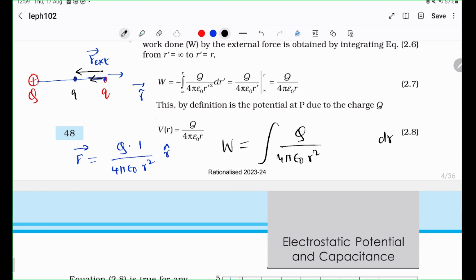I told you that you need a reference, right? So generally the reference is at infinity. So you're bringing it from a very, very far point, doesn't matter, and you're taking it to some distance r away, right? So I'll put the dr here. And this is a very simple integral, and it basically sums up to Q by 4 pi epsilon naught r.